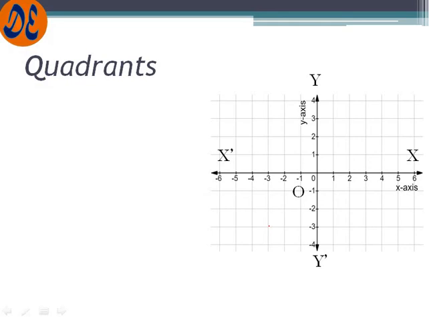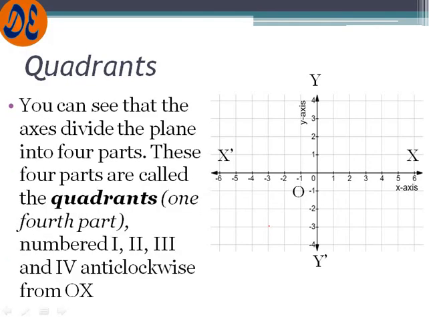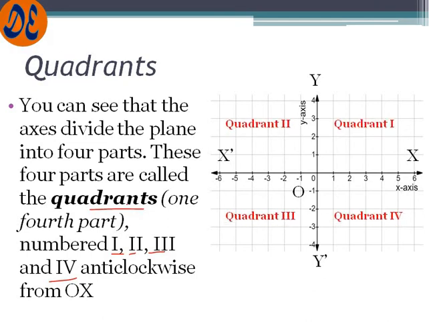Now, quadrant. What is a quadrant? You can see that the axes divide the plane into four parts. There are two axes, x and y, and they are dividing the plane into basically four parts. How many parts? Four parts, and they are numbered quadrant 1, 2, 3 and 4. Quadrant means one-fourth. So the whole area is divided into four parts: quadrant 1, quadrant 2, quadrant 3 and quadrant 4.